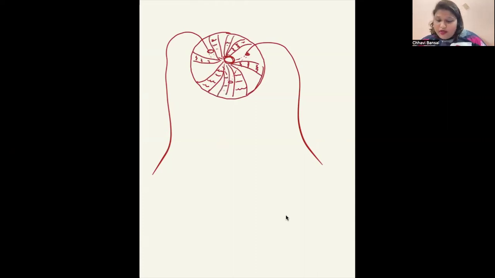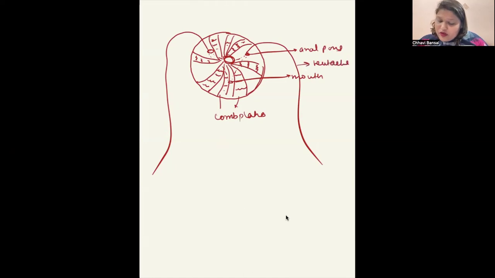Like this, 8 comb plates are present. These are what? Comb plates. This is the mouth. These are anal pores. This is the tentacles. These are the 8 comb plates. Okay.